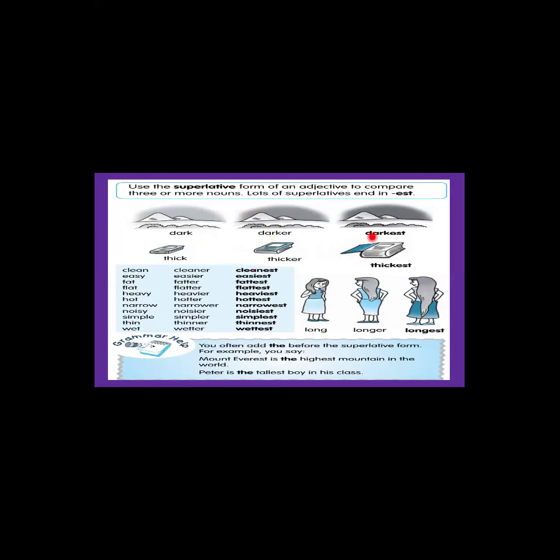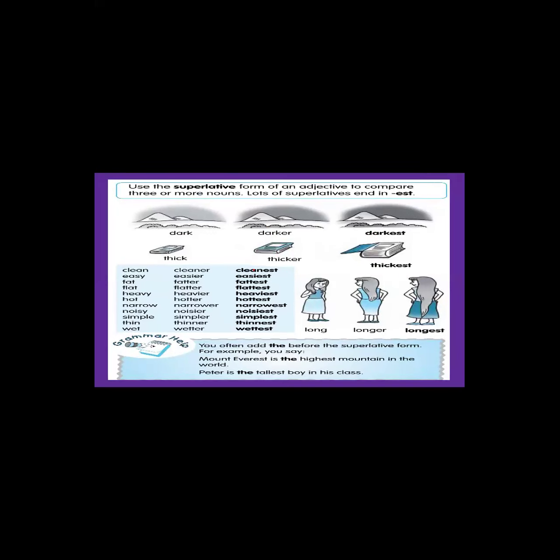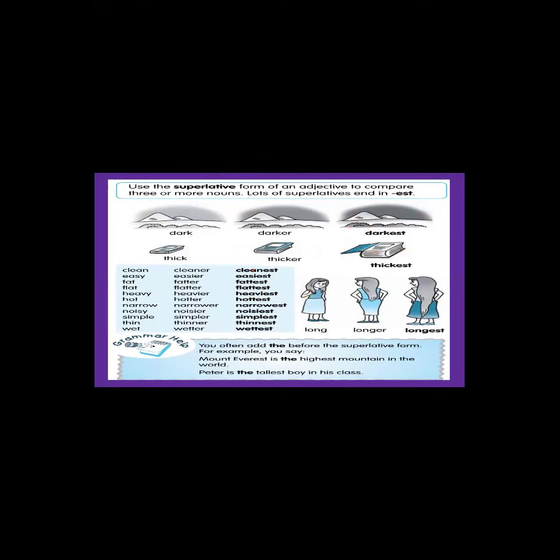Darkest. So with this, what do we understand? If in a sentence adjectives come in the form of comparative and superlative, we should understand that it is an adjective. If we see adjectives in comparative or superlative form, we should easily identify that this is an adjective.